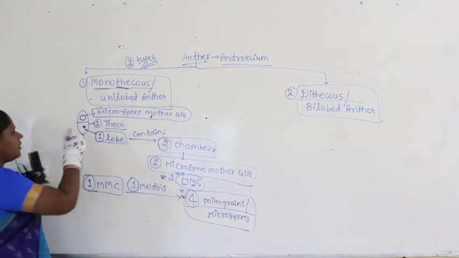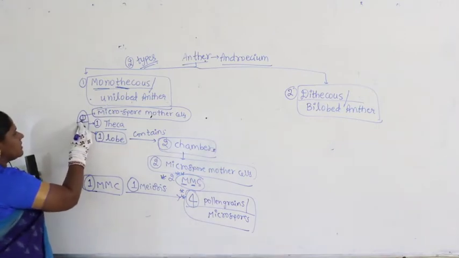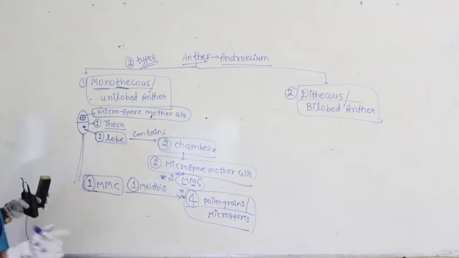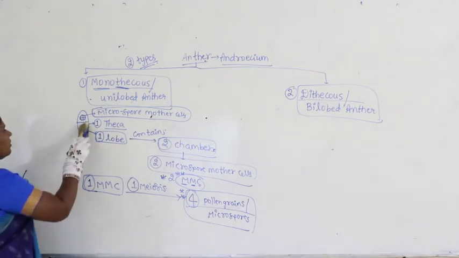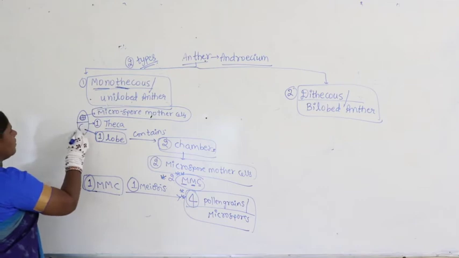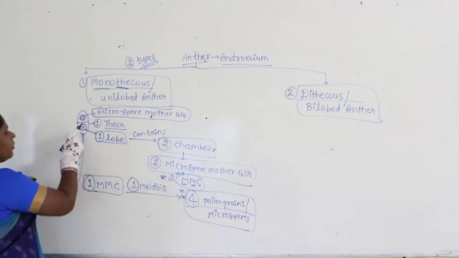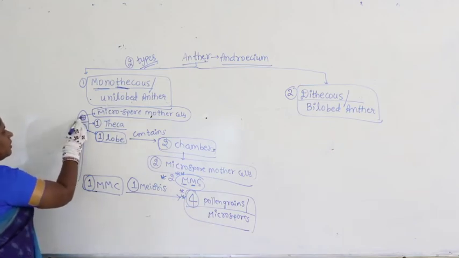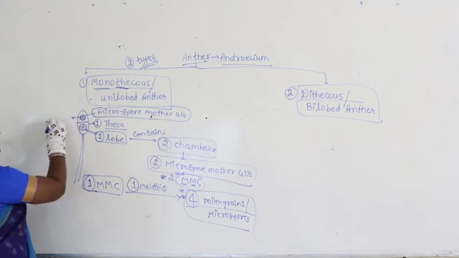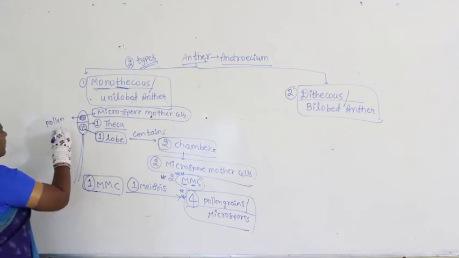Now look at the diagram here, it is undergoing meiosis. As a result, it produces 4 cells. Similarly, I am drawing the lower part also the same. Here also one cell divides into 4, and each one is called a pollen grain. These dotted lines you can see in the diagram, we call them pollen grains.